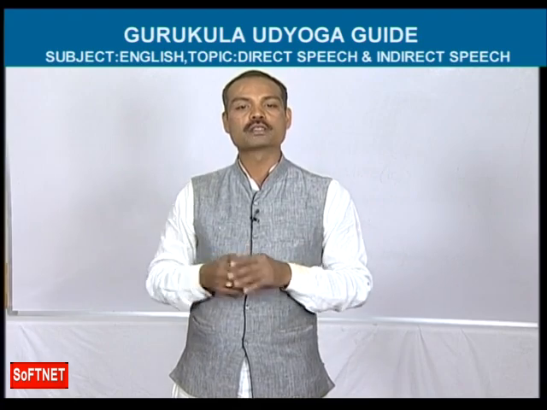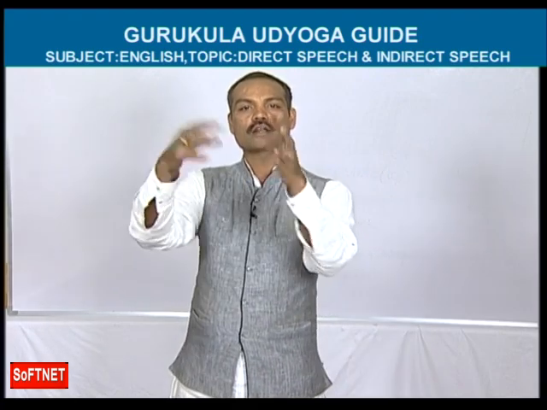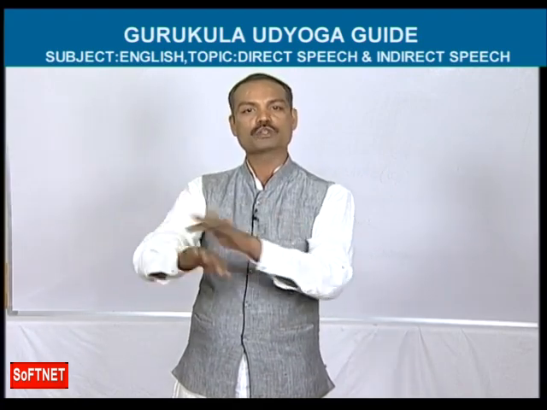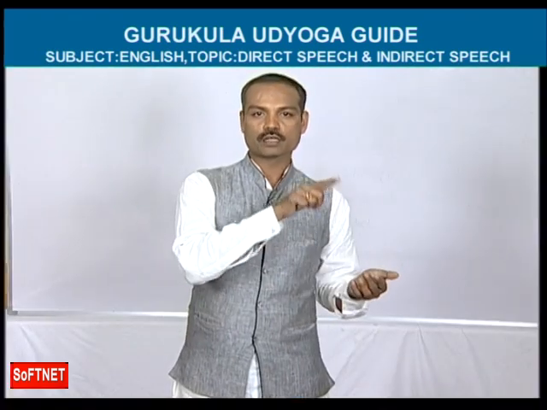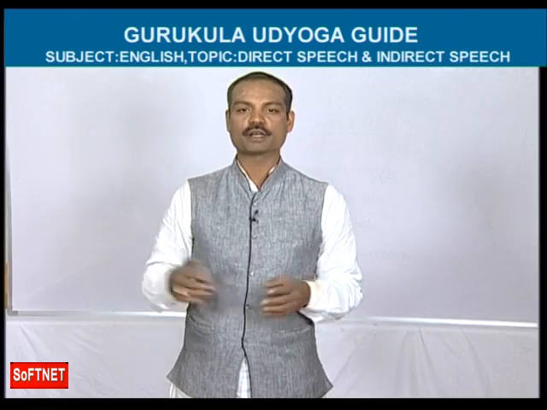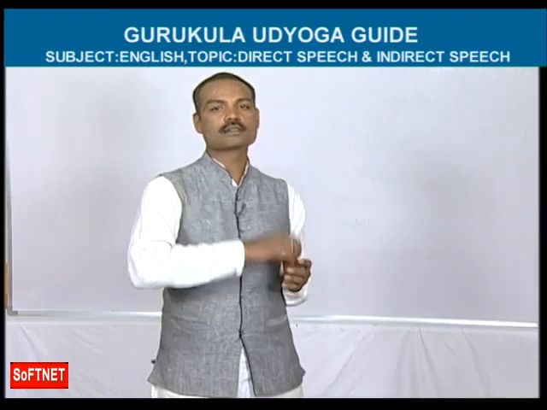Second part, we have been learning English for 2 months. That should be written as it is, because you are talking about yourselves only. We should be written as it is. We said that we had been learning English for 2 months. See, present perfect continuous tense should be changed into past perfect continuous tense. Let's see the second example.